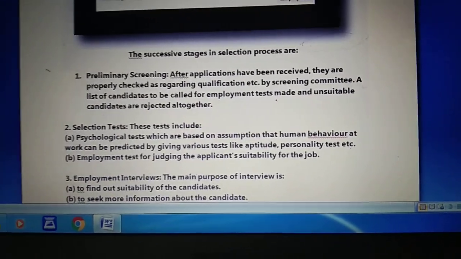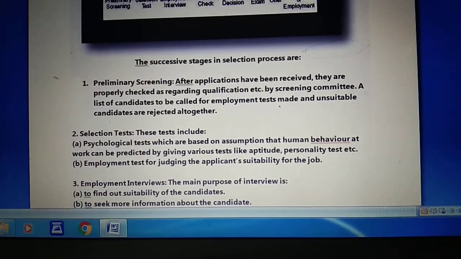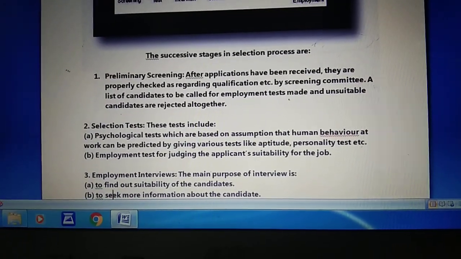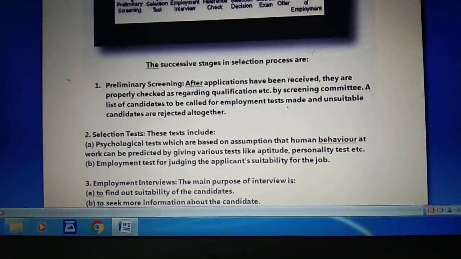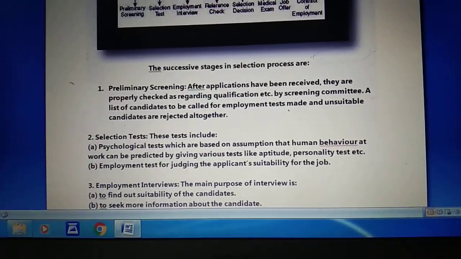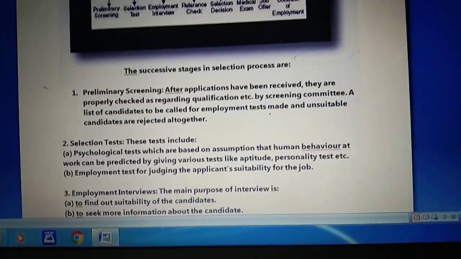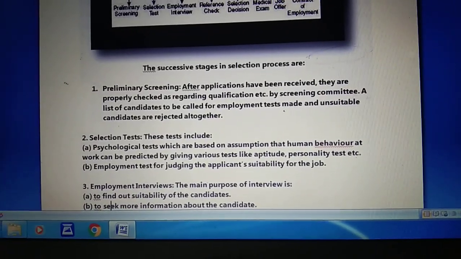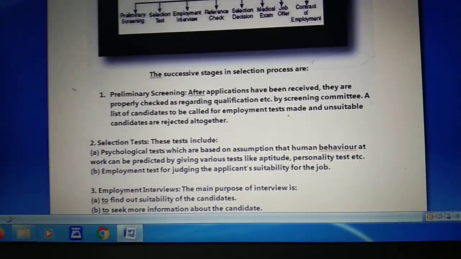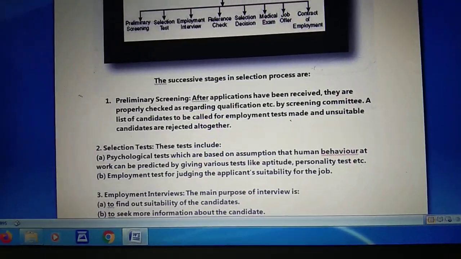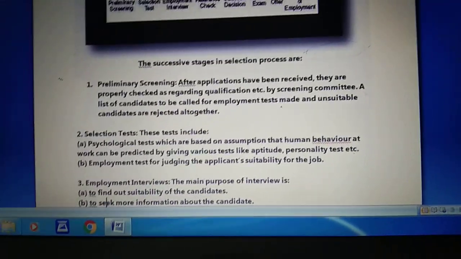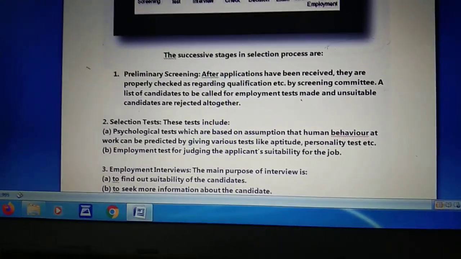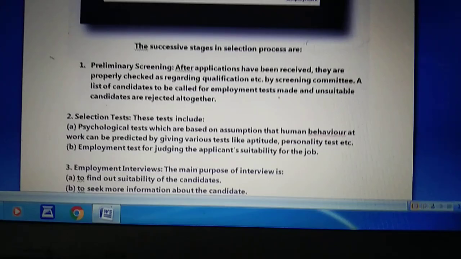Next was aptitude test. It basically measures the individual's potential of learning new skills, how easily the person is able to learn new things. Personality test basically provides us a clue about a person's emotions or characteristics. Trade test basically measures the existing skill of an individual or the employee. Interest test is by which we are able to know the particular interest or involvement of a person. So these are all the different tests which have to be conducted in the selection test process.